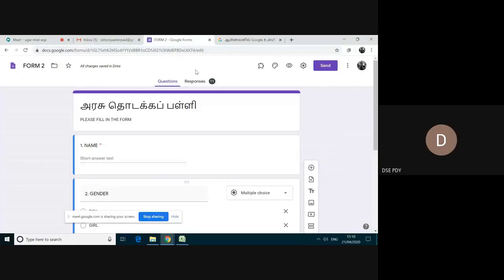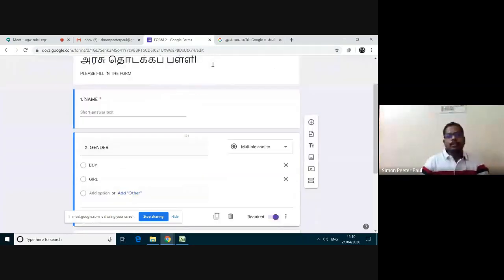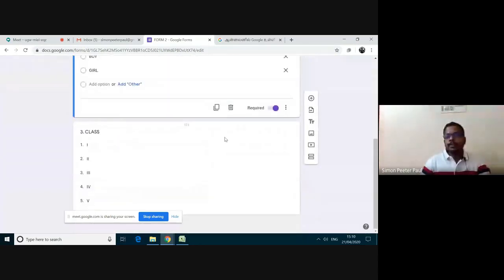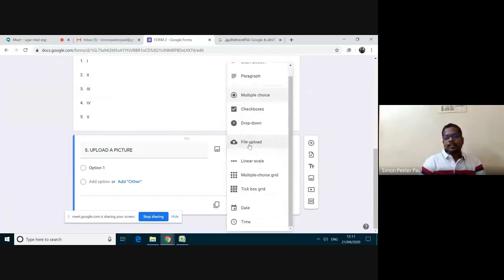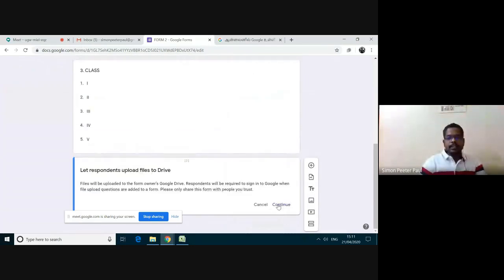For example, how do you add a zip file in the Google form? One question is there. There is an option. You click here. I'm adding one question. Add question. Upload a picture. Here, there is an option. I'm clicking this arrow button. Here, it is given file upload. I'm clicking here and then click continue.